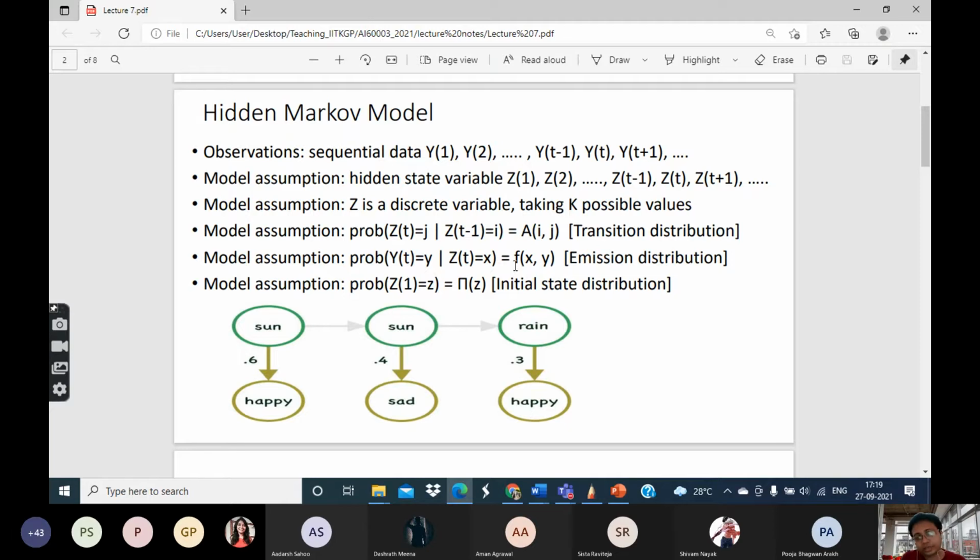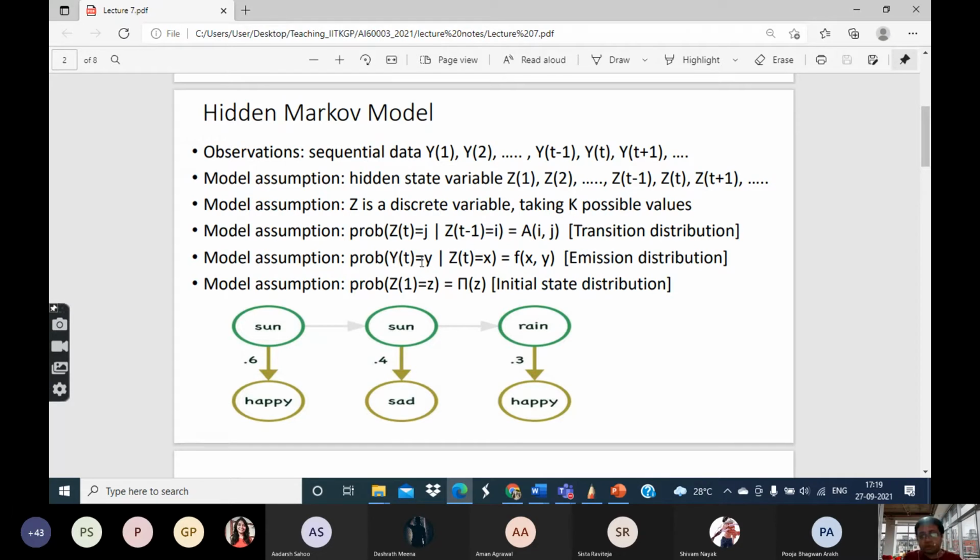Now, what kind of a distribution this fxy is depends on so many other things. It depends on what kind of variables these y's are. Note that I have already said that this z is a discrete variable, and it takes capital K number of values, namely 1, 2, 3, 4 all the way up to capital K. Okay, but I have not said anything about y. This can be discrete, this can be continuous, it can be anything.